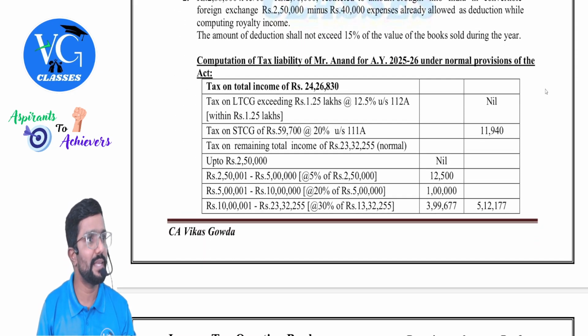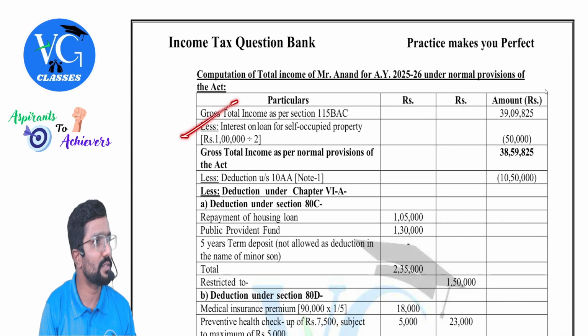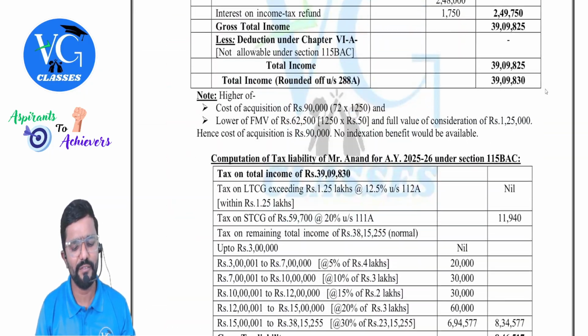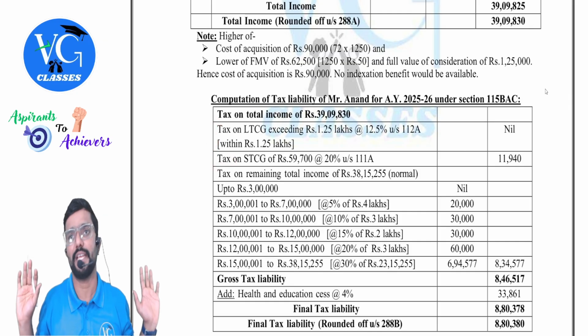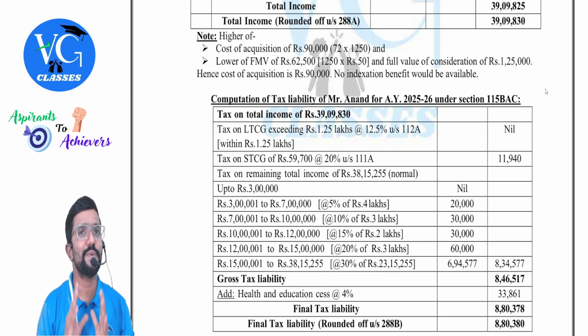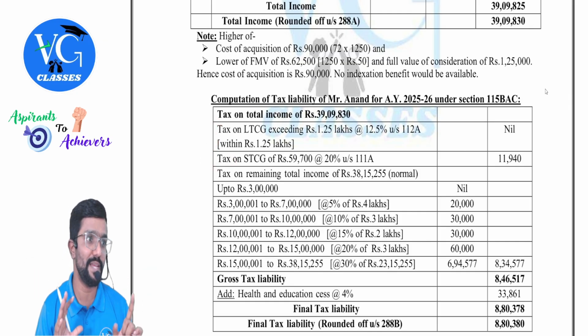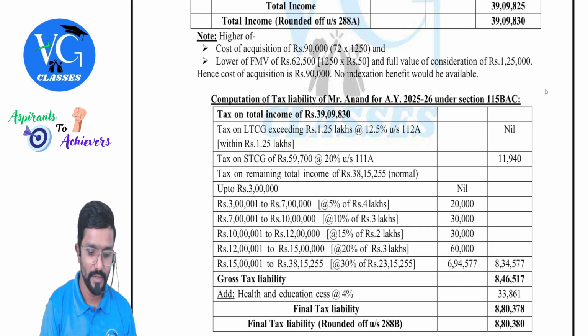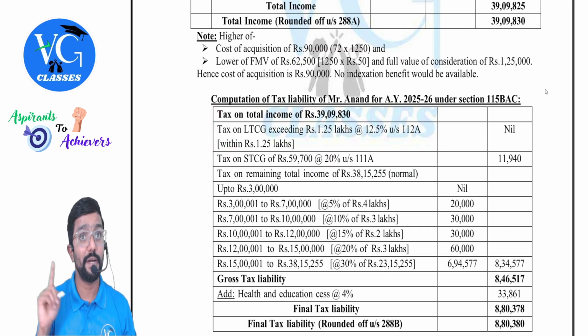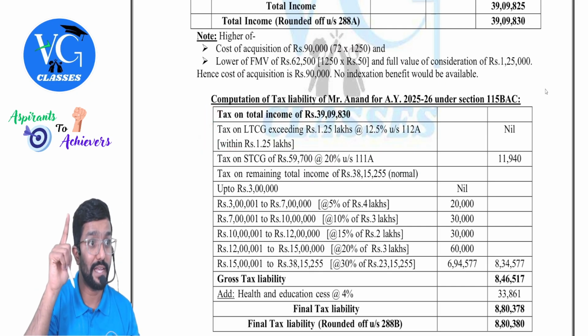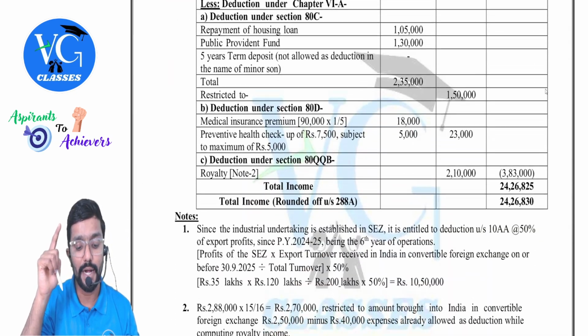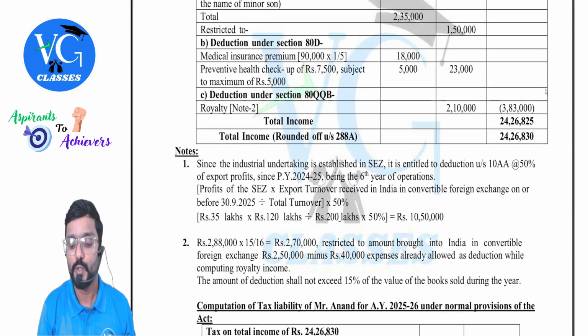Guys, special income will be the same because we have taken the same gross total income. So should we calculate the same way, sir? Yes, calculate the same way again. Because special rates will not change as per the scheme, it will remain the same. So calculate in the same way. But remaining income will change. Please be careful. What is the total income under the optional scheme?